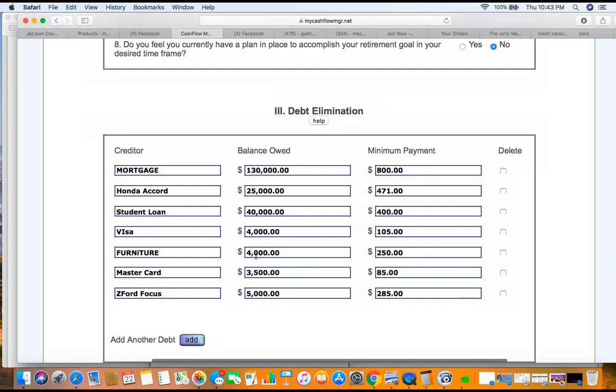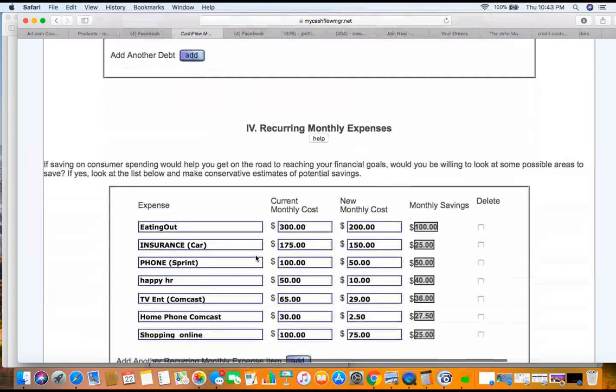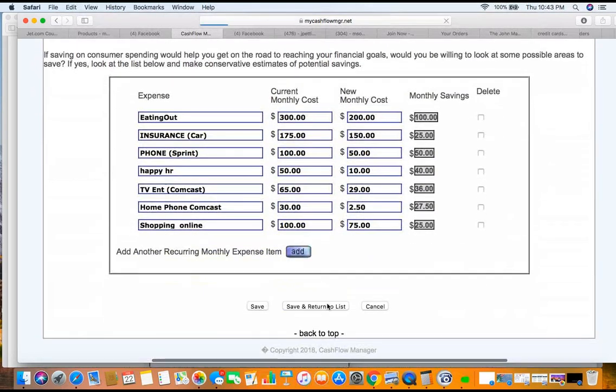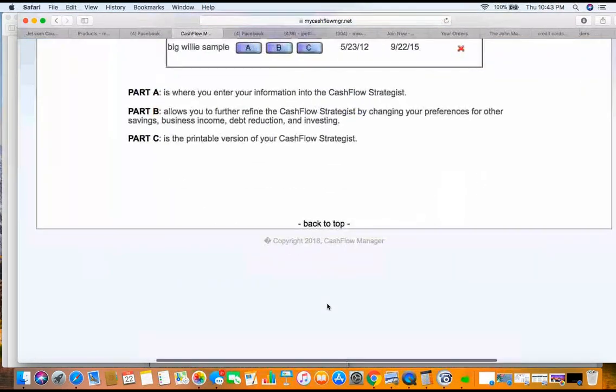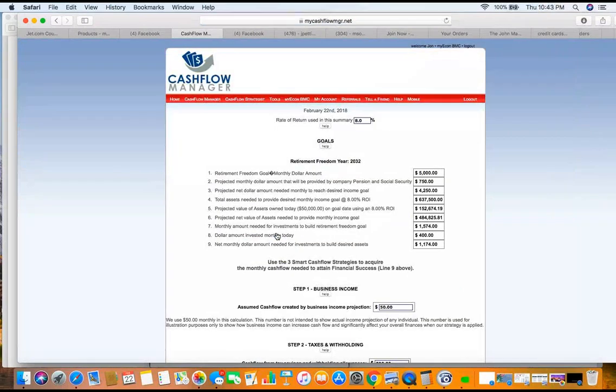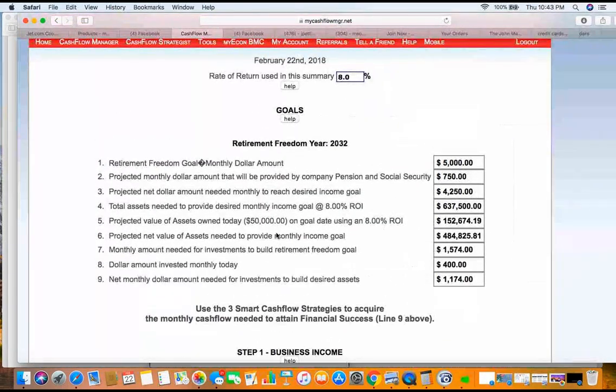Go in here. How much debt do you have? Put it all in here. How much you owe? What's the minimum payment? Everything that you can't pay off, but maybe you can save money. Put it here, okay? So we got some things in here. Now we go and we hit save changes and return, okay? Now, you have a video on this inside the MyEcon mobile app and in your website. But now let's go here. Boom. Now it turns all this into a financial plan.